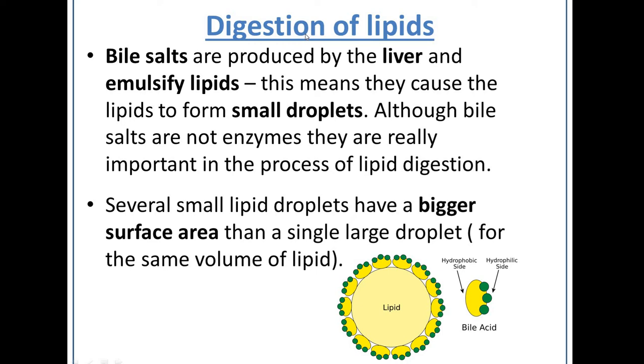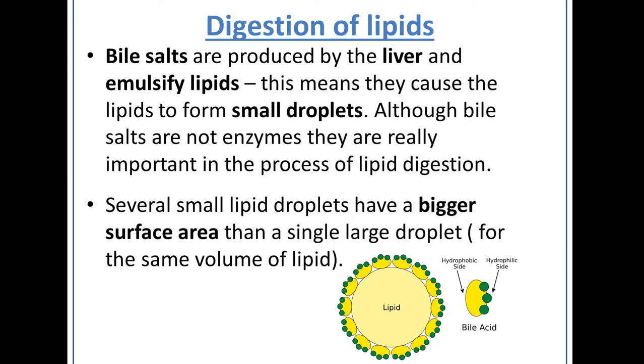Just a little note about bile salts. Bile salts are produced in the liver and they do something called emulsification. They emulsify lipids. So they cause lipids to form small droplets. And bile salts aren't actually enzymes, but they are very important in lipid digestion.